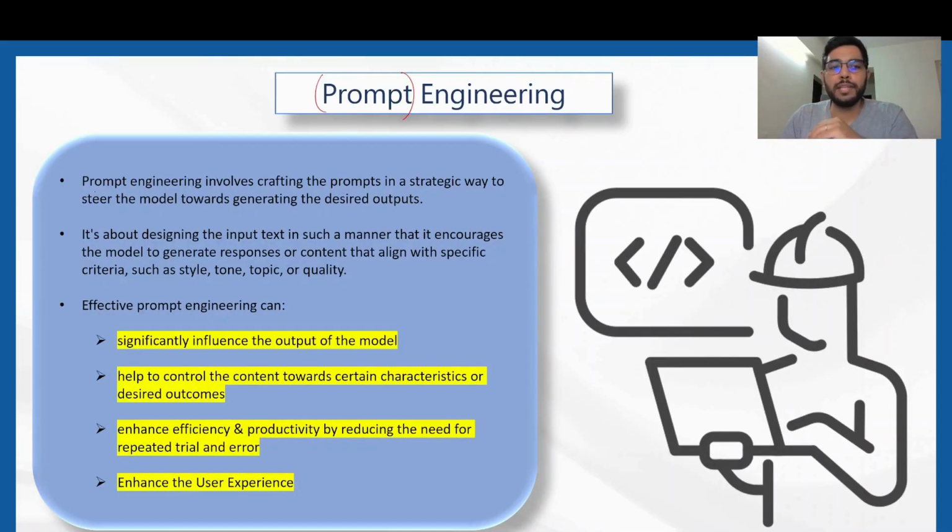Now coming to prompt engineering. Prompt engineering involves crafting the prompts in a strategic way to steer the model towards generating the desired output. So two things to mark over here: a strategic way, and generating the desired output.